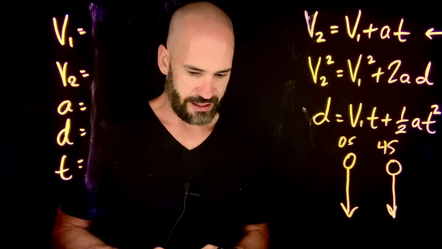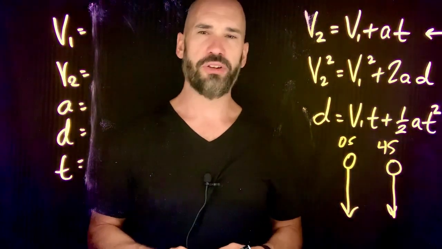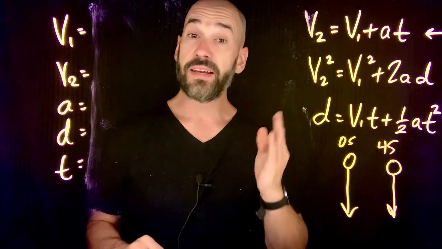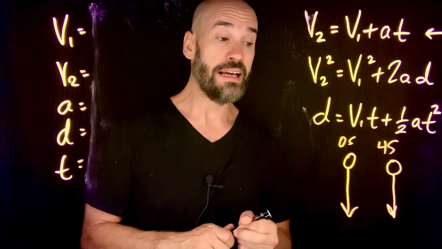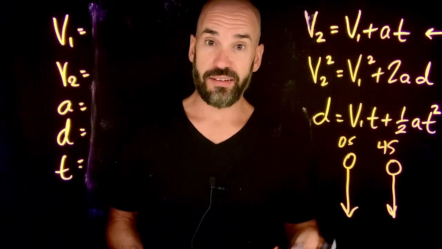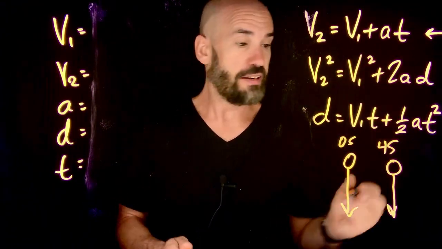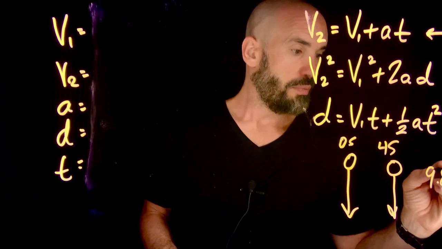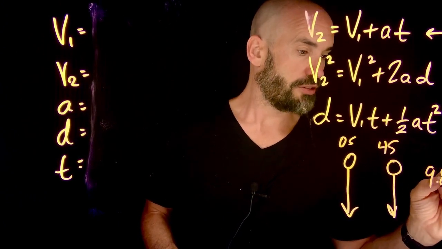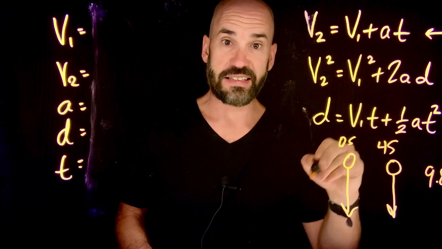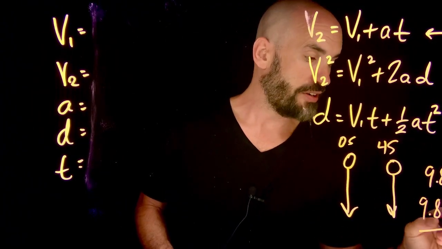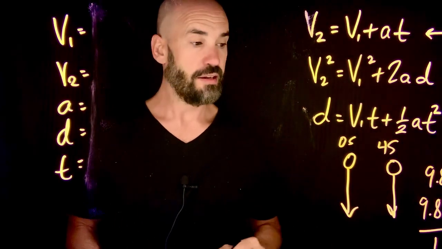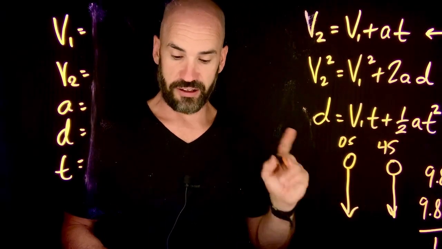What happens to their velocities? A, they both increase with the same rate. Is that true? I gotta say it's pretty true, right? The rate at which these guys' velocities increase is gravity, 9.8 meters per second squared. In other words, both of these things get faster at a rate of 9.8 meters per second every second. All right? A looks pretty good to me so far, but let's check the rest.